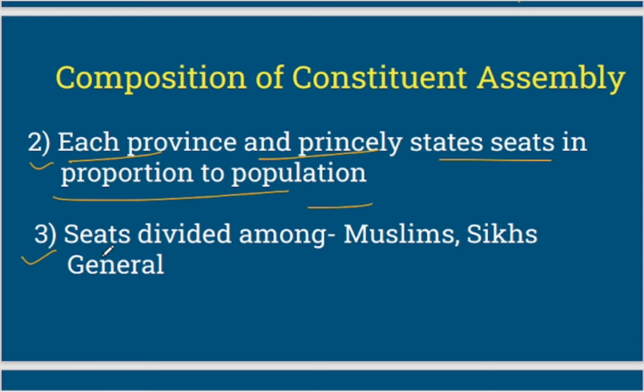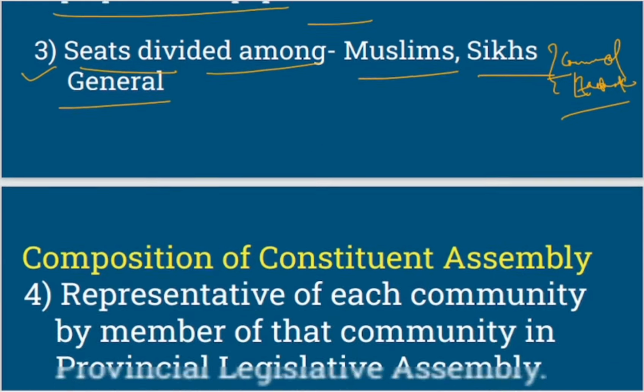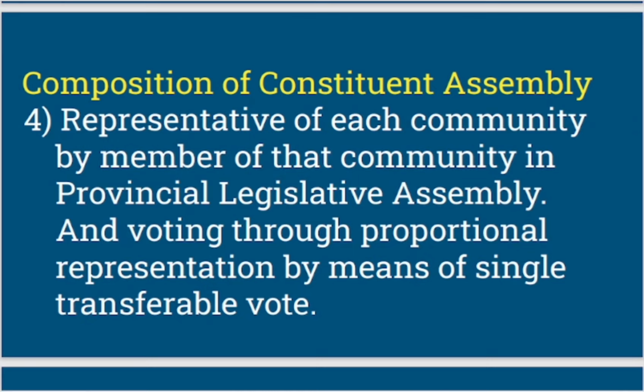The third point says that seats were divided among Muslims, Sikhs, and general. So obviously, this is communal electorate, right? The fourth point says that a representative of each community is elected by members of that community in the provincial legislative assembly.